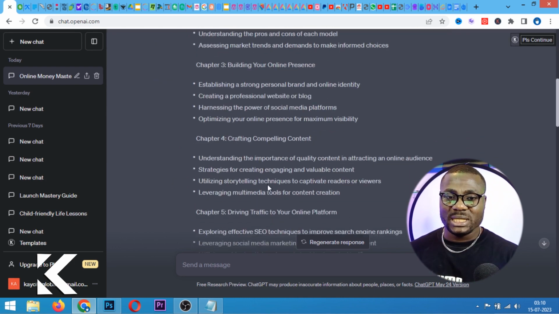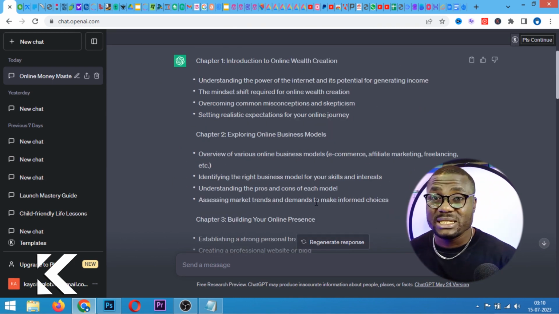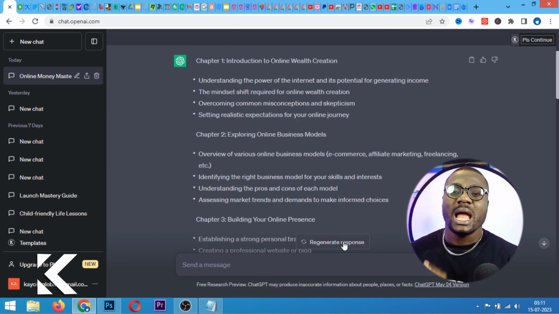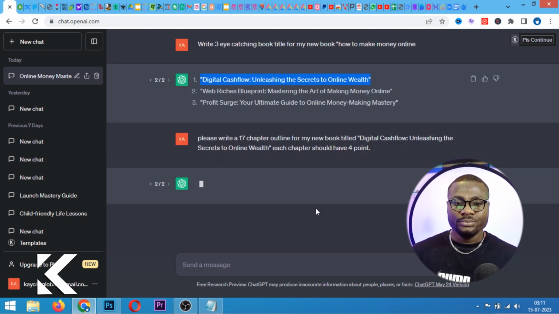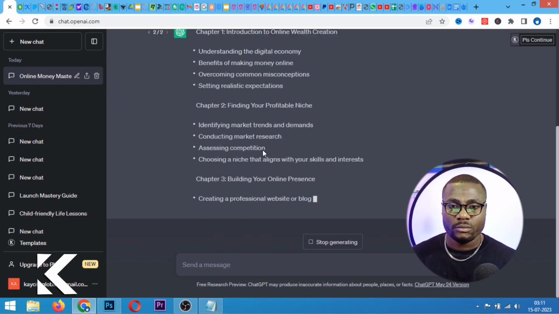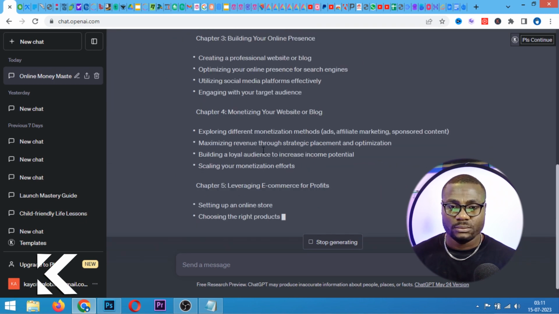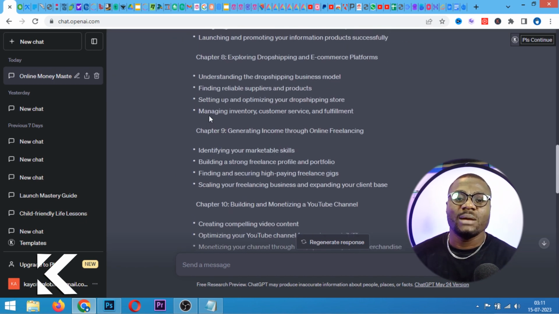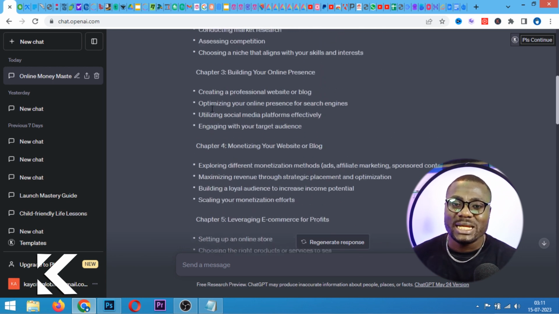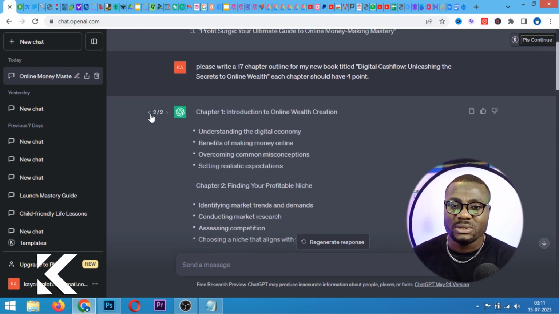If I don't like what I'm seeing, all I need to do is regenerate the response. So let me regenerate and compare the two, and then I can choose one. Okay, this one is Understanding the Digital Economy.